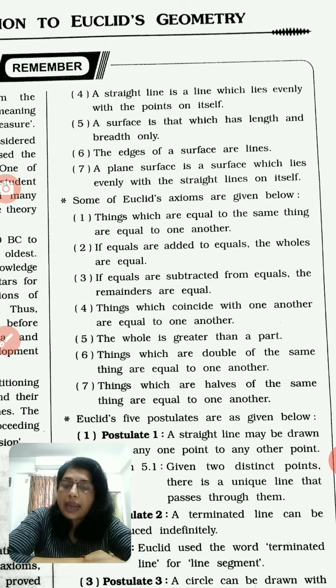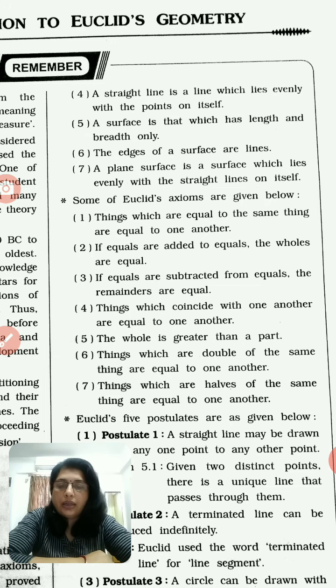If equals are added to equals, the wholes are equal. If equals are subtracted from equals, the remainders are equal. Things which coincide with one another are equal to one another. The whole is greater than a part.